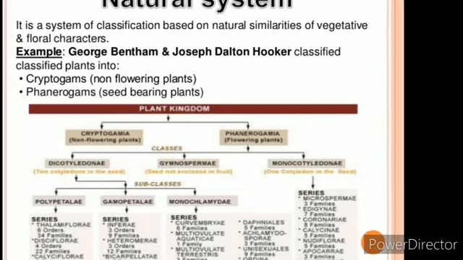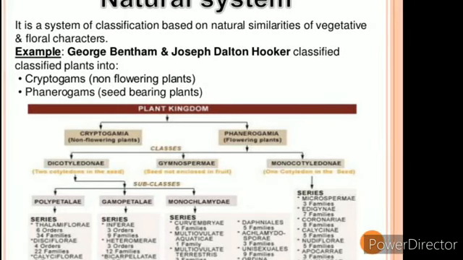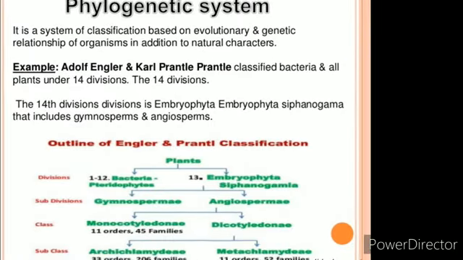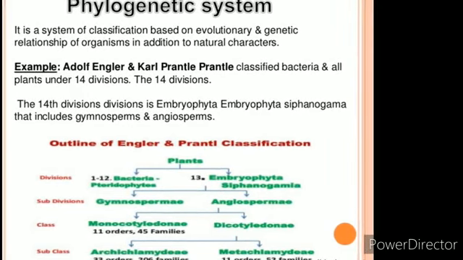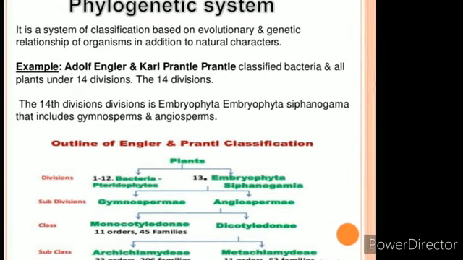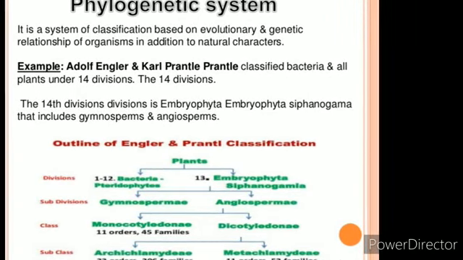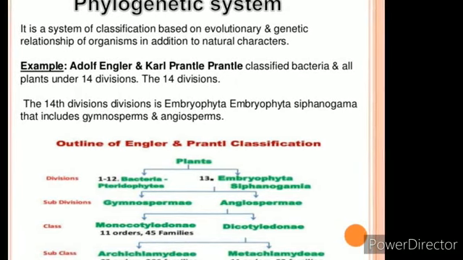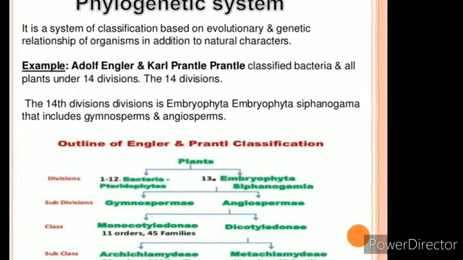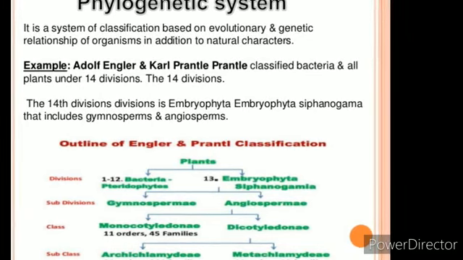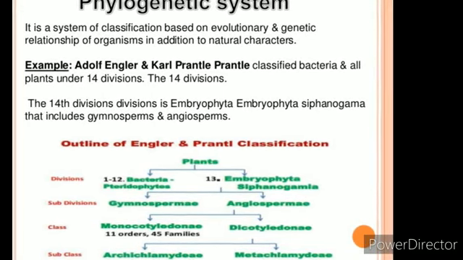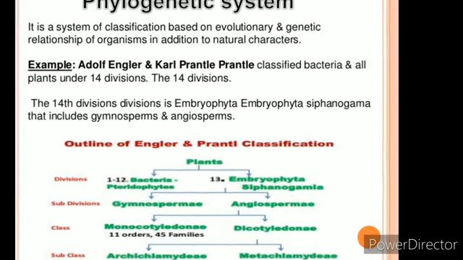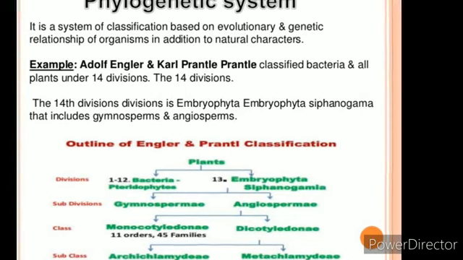So this is the natural system given by the Bentham and Hooker classification, which is very important. The next system is the phylogenetic system. It is a system of classification based on evolutionary and genetic relationship of organisms in addition to natural characters. Example, Adolf Engler and Karl Prantl classified bacteria and all plants under 14 divisions. The 14 divisions include Embryophyta, Siphonogama, that includes gymnosperms and angiosperms.